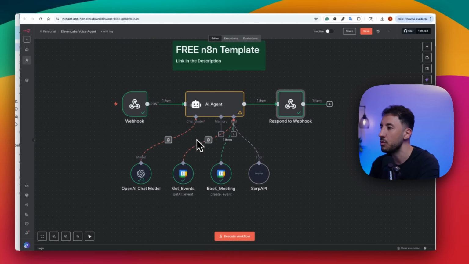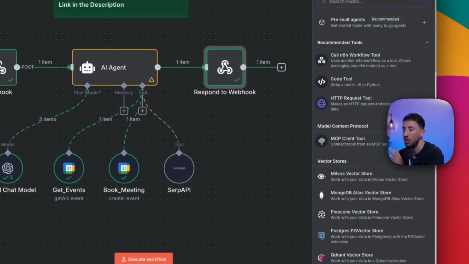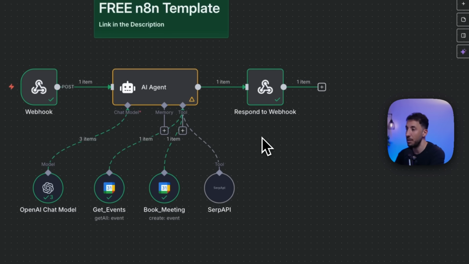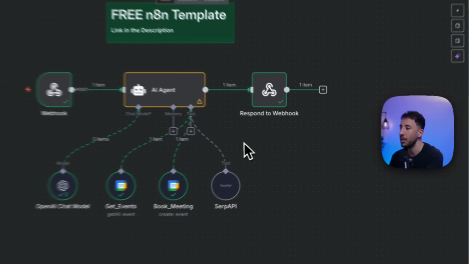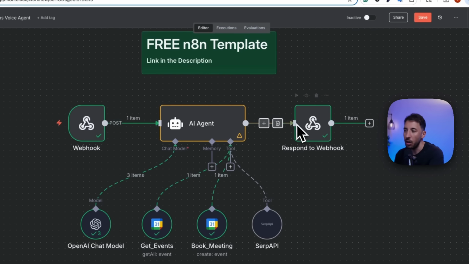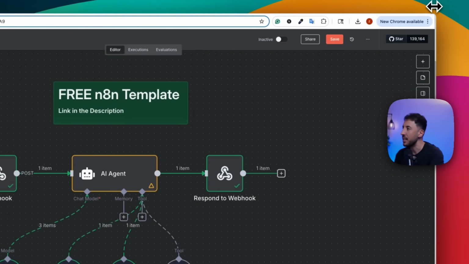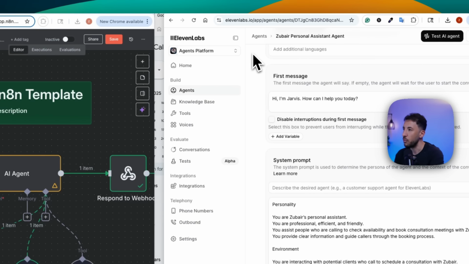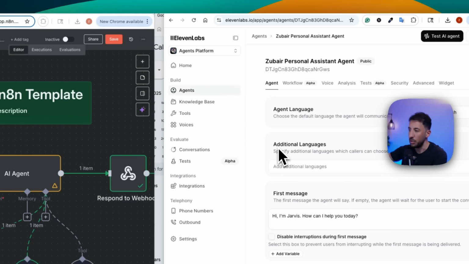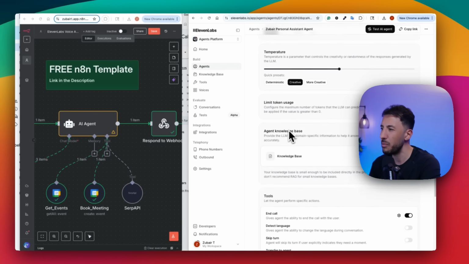You just have a few tools, and this is where you can add additional tools. If you want to add vector databases, or you can add MCPs and stuff like that, to make this voice agent more and more powerful, this is where you can add more tools in here, right? All right, so that's pretty much all there is to it. Like I said, you'll have access to all of this. The only thing is, as far as the voice agent on ElevenLabs, feel free to go back to the video and pause the different sections so you can see the different parameters. But it's very, very simple.